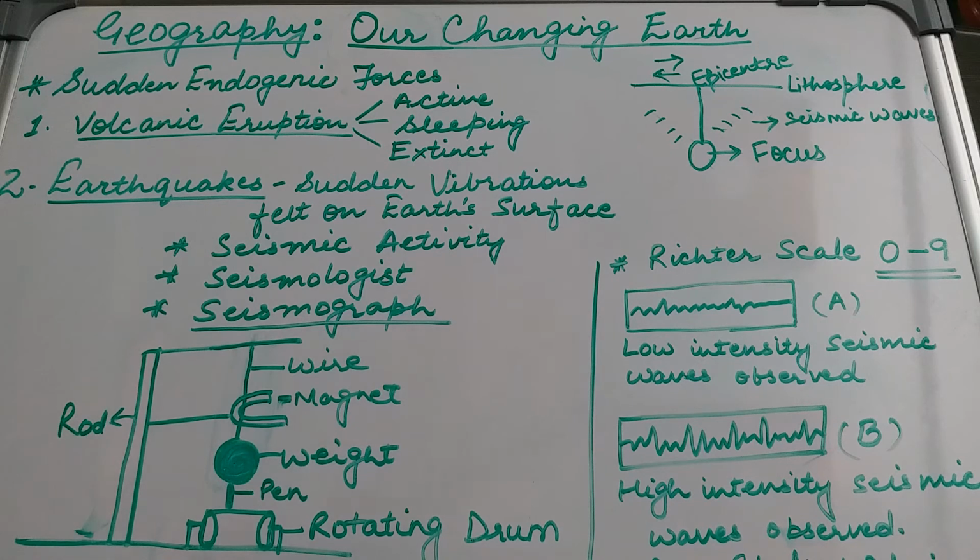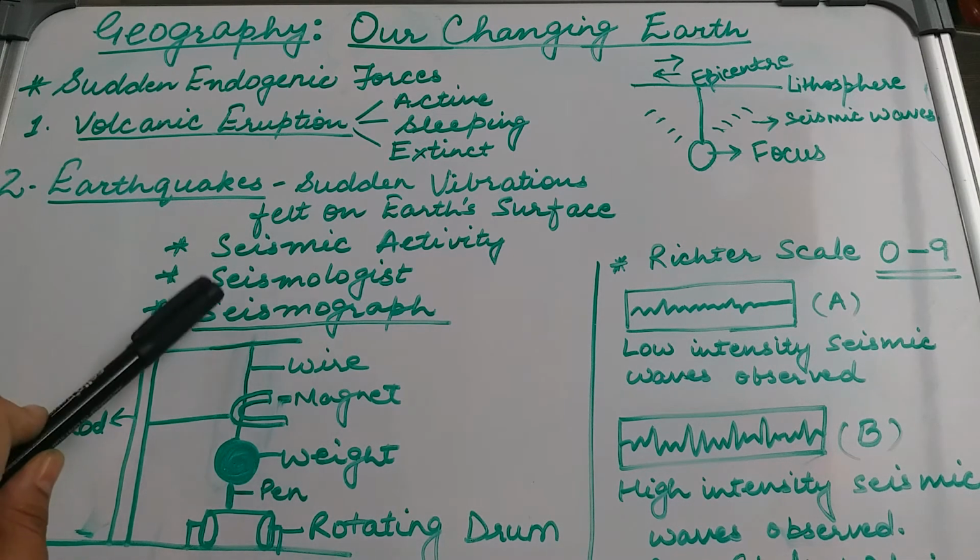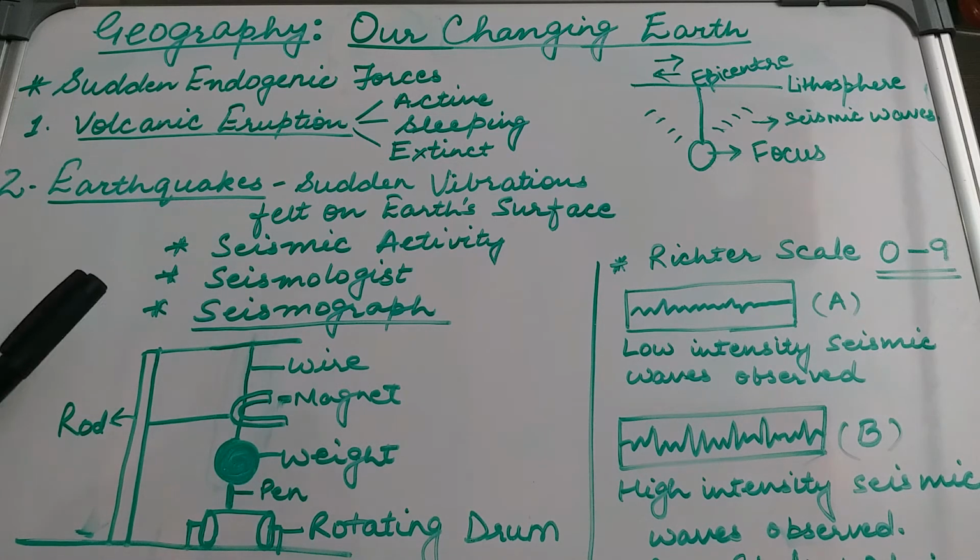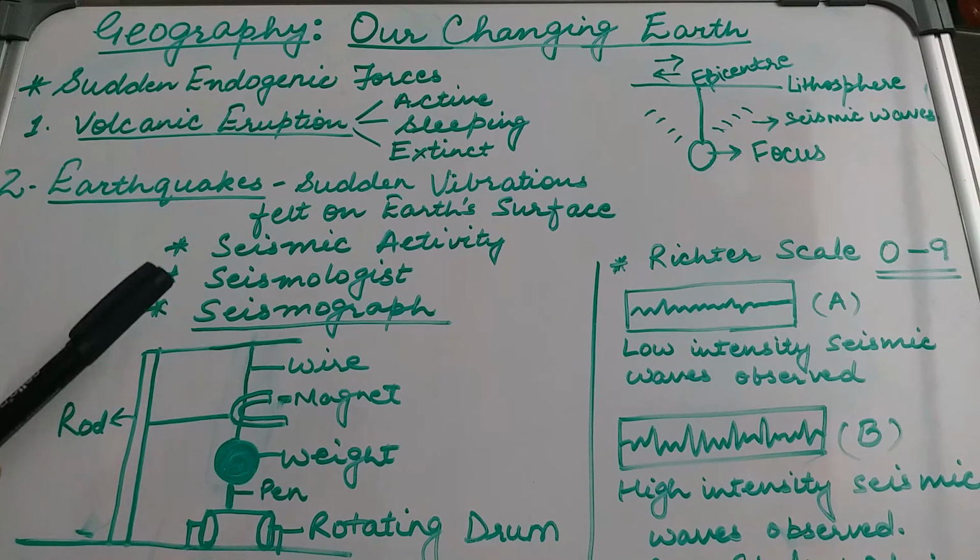As told to you during the beginning of this lesson, Earth's surface, or lithospheric surface, is made up of certain free floating or free moving tectonic plates. When these tectonic plates collide with each other, bang into each other, they cause these seismic activities, what we call an earthquake in common language. The person who studies the earthquake is called a seismologist, and the instrument which is used to measure the earthquake intensity is called a seismograph.